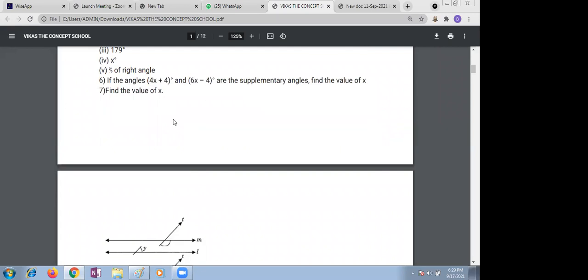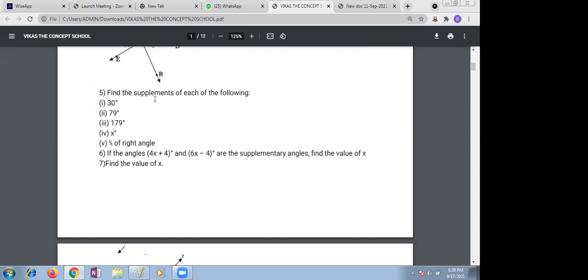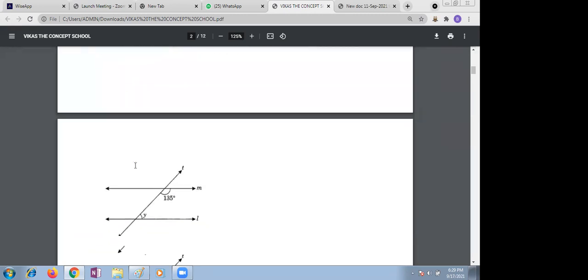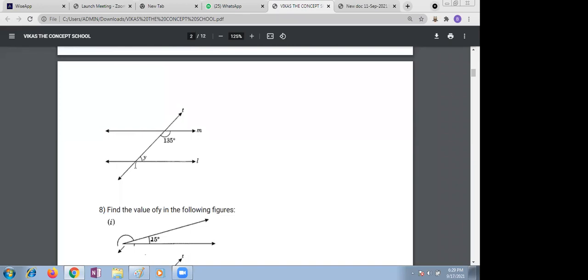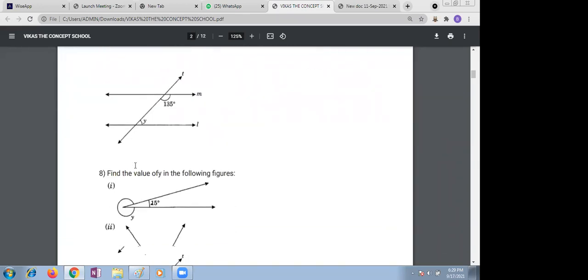What is the find value of x for what? Okay, supplementary angle, right? Yes, ma'am. What is the seventh bit? Ma'am, the figure is down there, in the next page. Ma'am, there is no x on this figure. Find the value of y. Okay, ma'am. So I'll just find out the value of y. I'll just think of that as x.